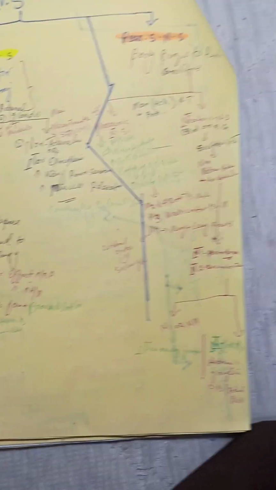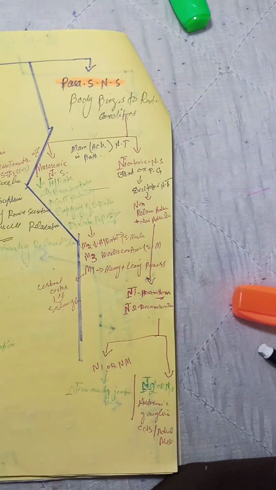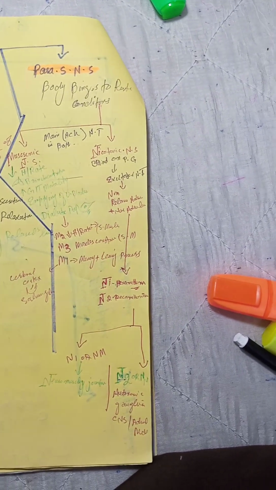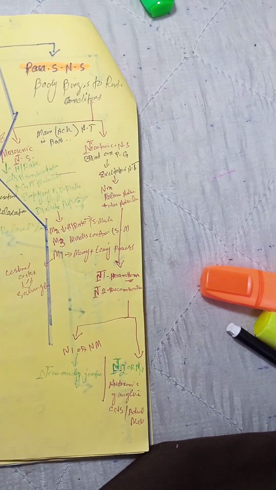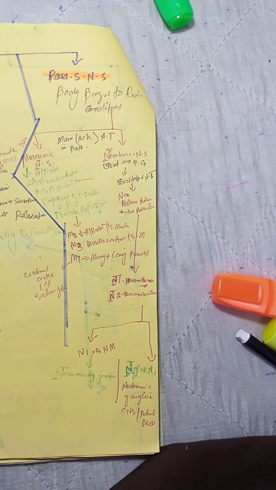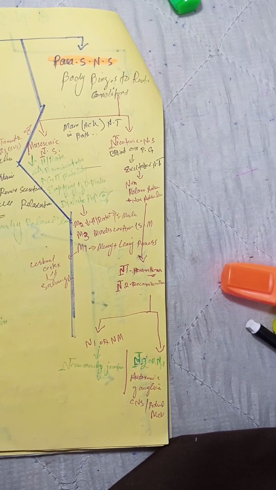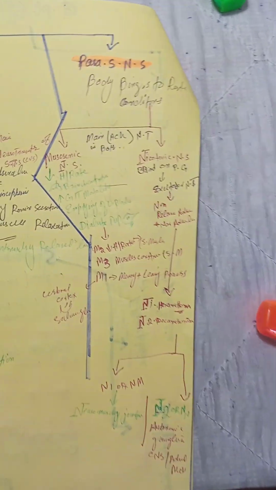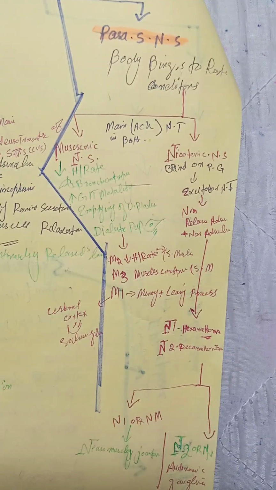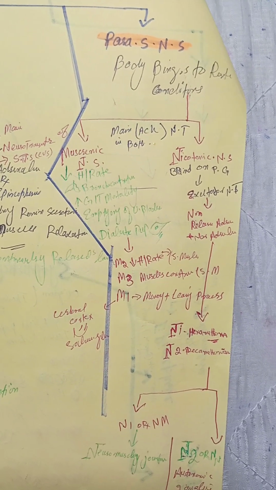Here is the other one, the parasympathetic nervous system. If we focus upon it, there are muscarinic receptors and nicotinic receptors. The main one is acetylcholine, as we studied before. Here, muscarinic receptors cause bradycardia. It causes decreased heart rate. They are also causing bronchoconstriction.